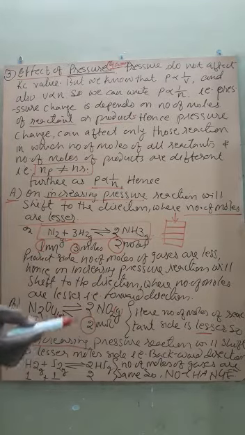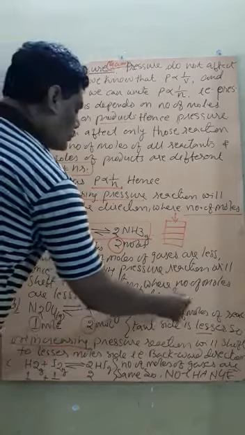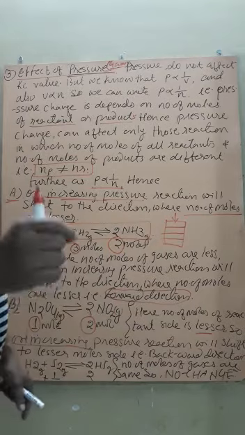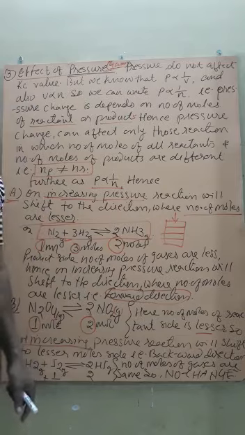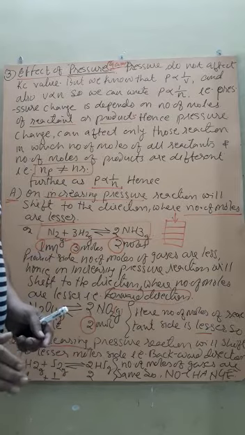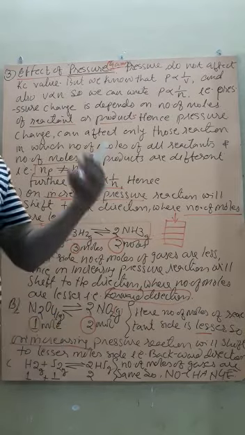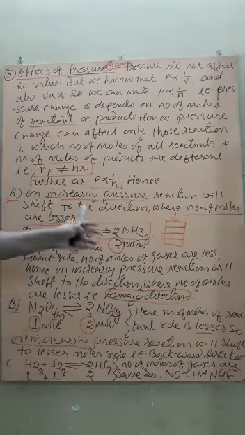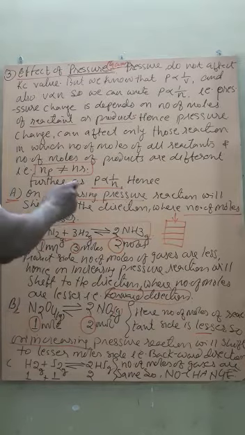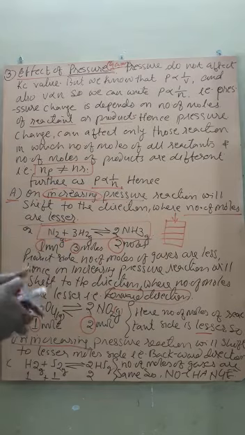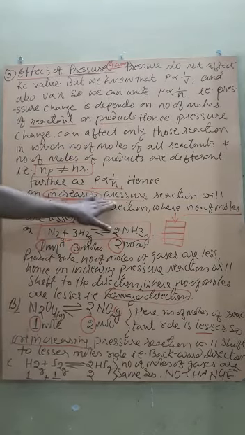So, student, we do not have to memorize whether the reaction shifts in the forward or backward direction, but we have to emphasize counting the number of moles of gases of reactants and products. Then we compare whether they are the same or different. Then we check on which side the lesser or larger number of moles is present, and then we see whether the pressure is increased or decreased.